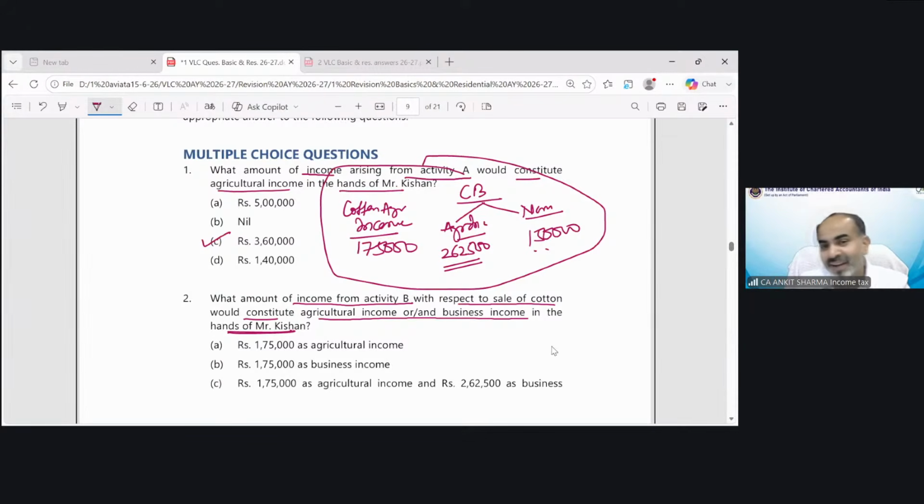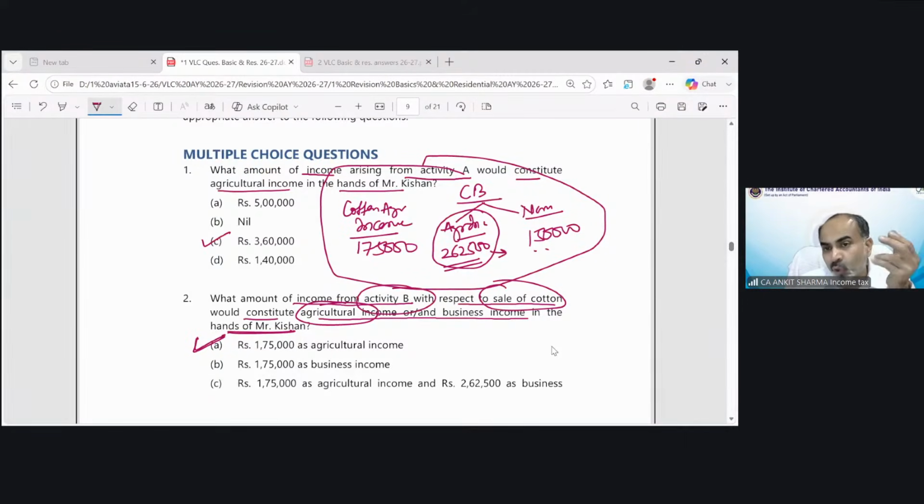Now understand, the correct answer is A. Because he asked from activity B, with respect to sale of cotton. They want to know the agriculture income from sale of cotton. This we found out from the sale of yarn. Actually, cotton has not been sold in this. What product has actually been sold?